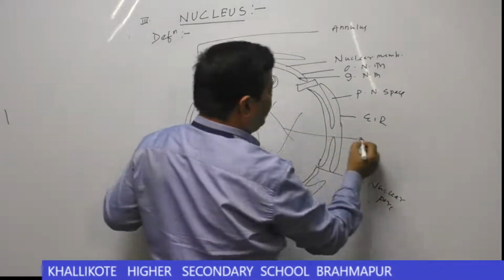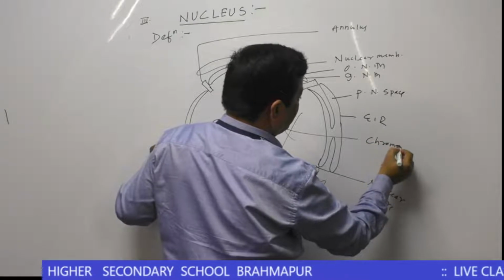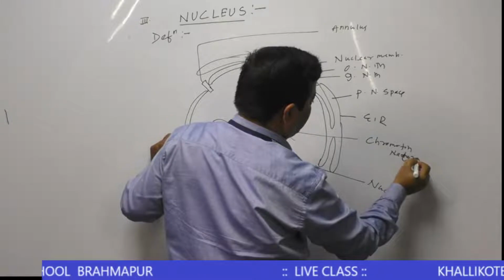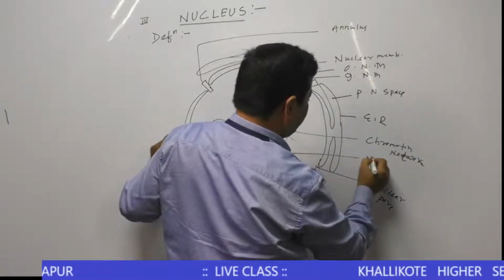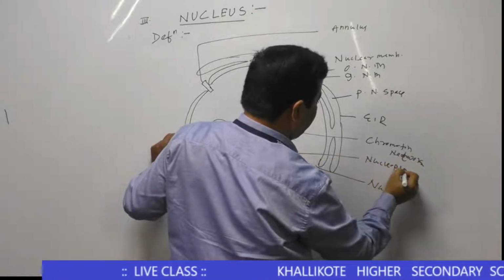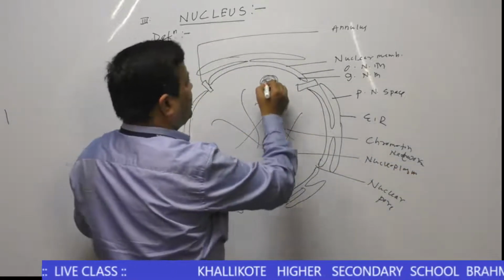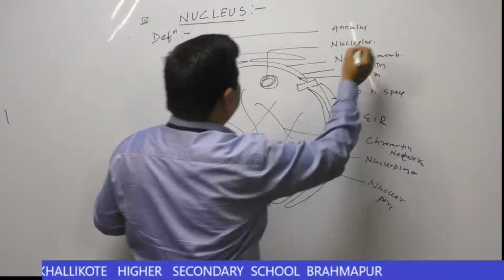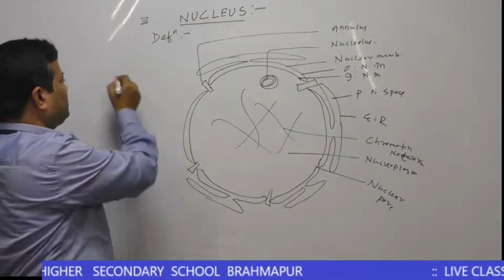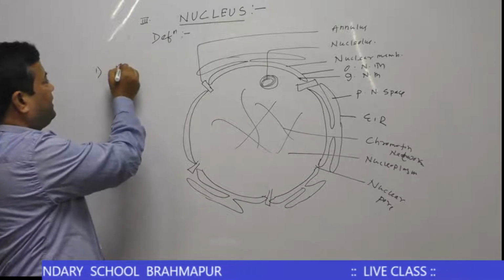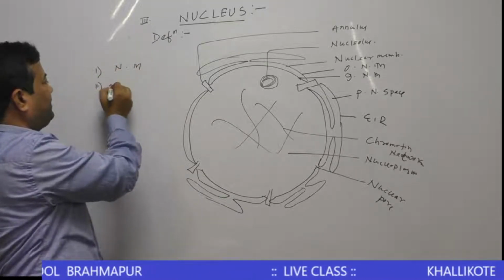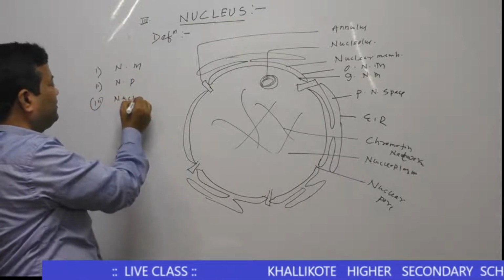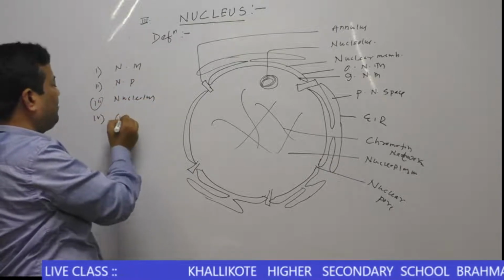This is the chromatin network. This is called the nucleoplasm. This is called the nucleolus. Here, the nucleus consists of four components: the nuclear membrane, the nucleoplasm, the nucleolus, and the chromatin network.